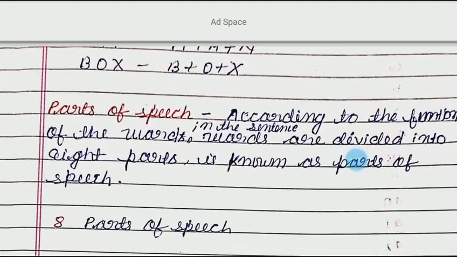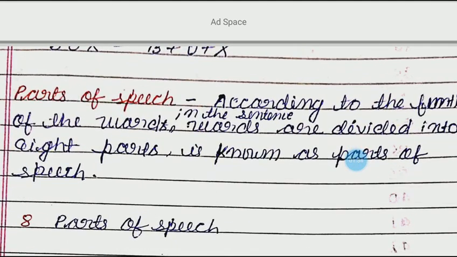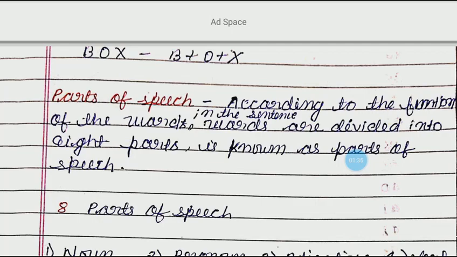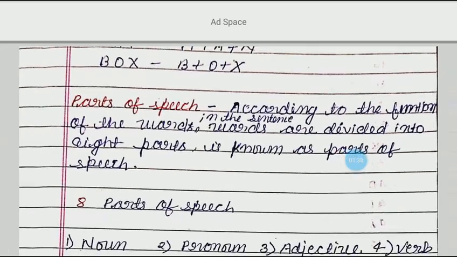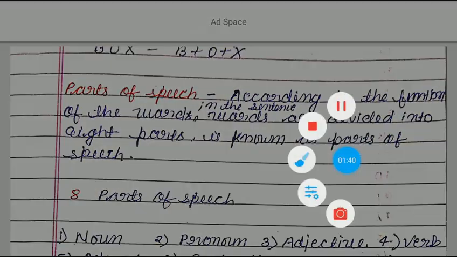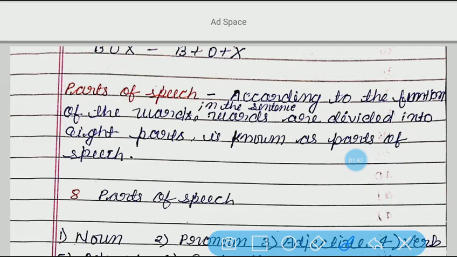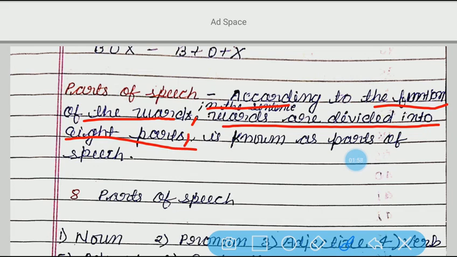Now, what is today's topic? It is parts of speech. So, we shall understand the meaning of parts of speech. According to the use of the words in the sentence, or you can say according to the function of the words in the sentence, words are divided into 8 parts, which is known as parts of speech.